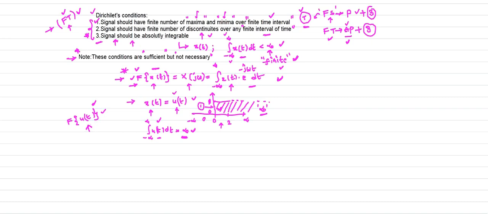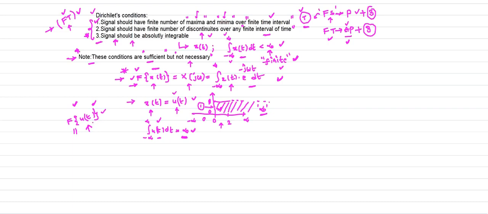So that's why I wrote a separate note here. The Dirichlet conditions are sufficient only, but not necessary conditions. The signal may fail one or two of the Dirichlet conditions, and we can still find the Fourier transform of that signal. I will explain this concept later in this course, how we find the Fourier transform of u of t, which is not absolutely integrable.